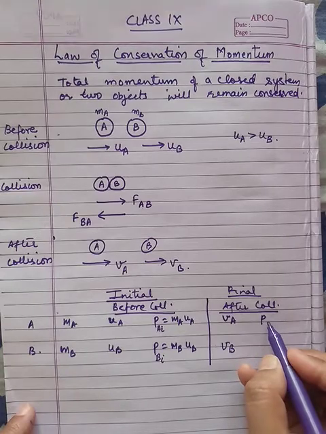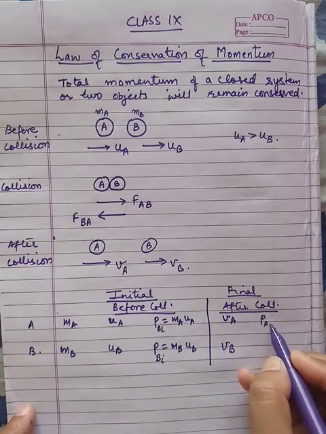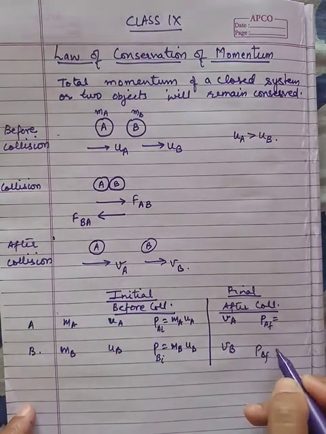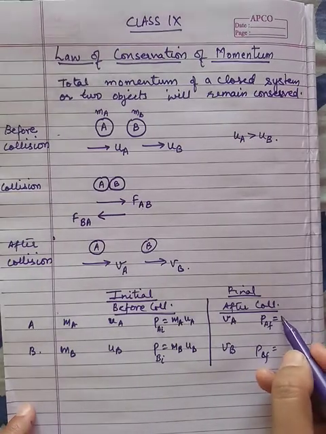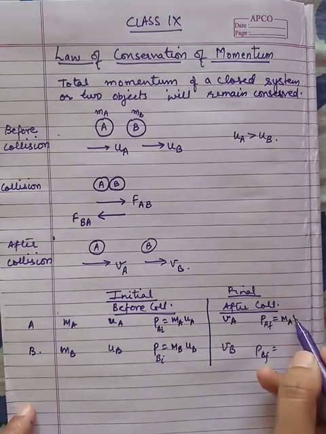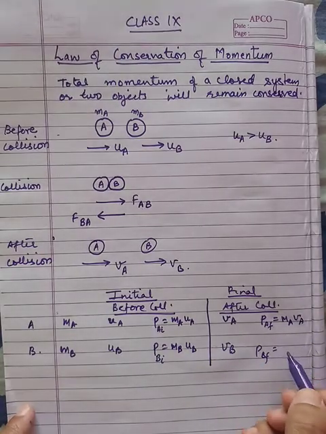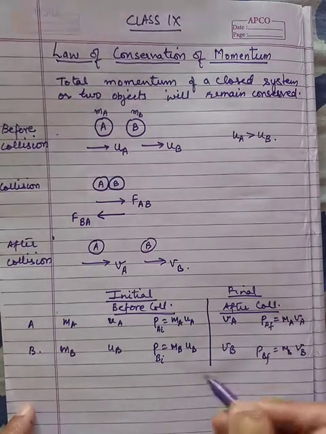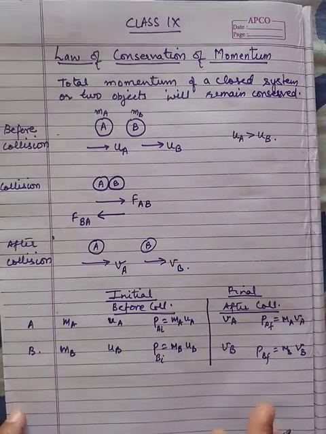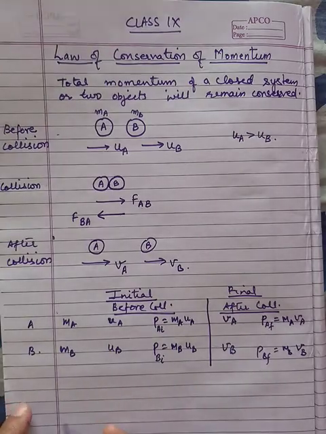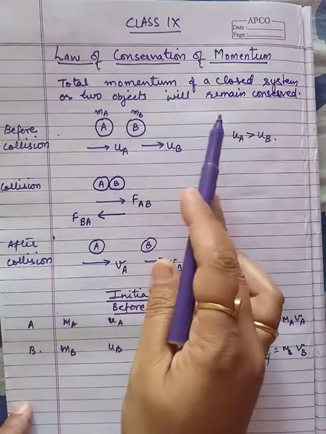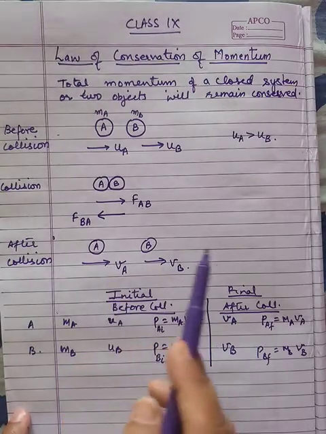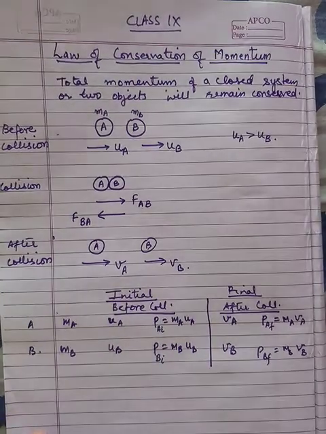So it is momentum AF for final, and momentum BF for final. So it will be mass of A and final velocity VA, and mass of B and final velocity VB. So this is the situation we have considered. That means we know the initial velocity and initial momentum, and we know the final velocity and final momentum according to that.